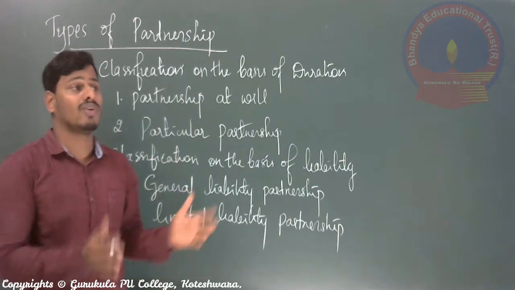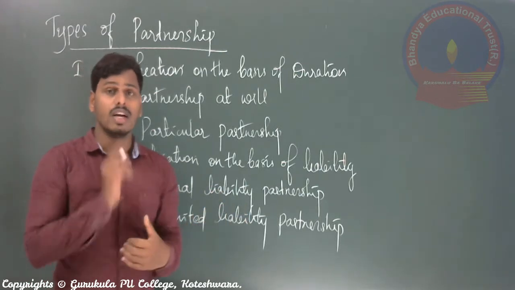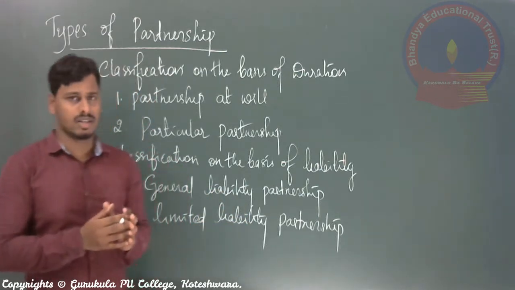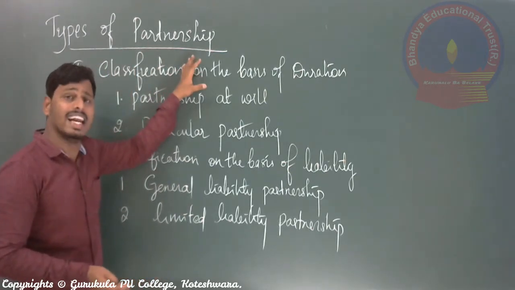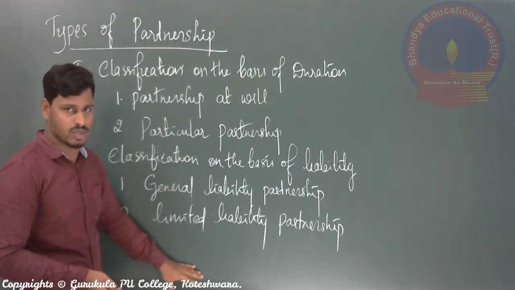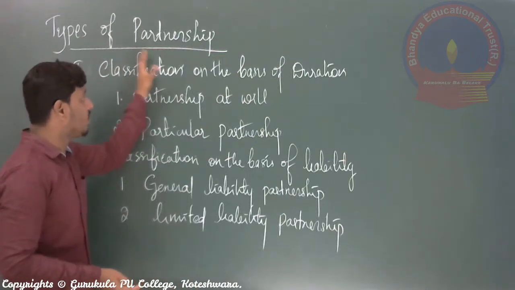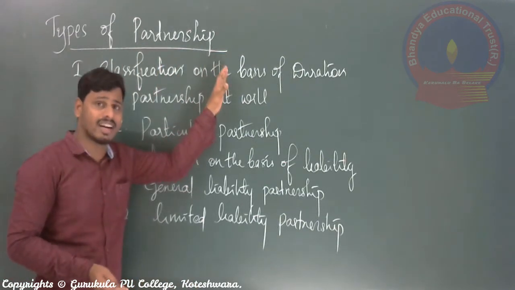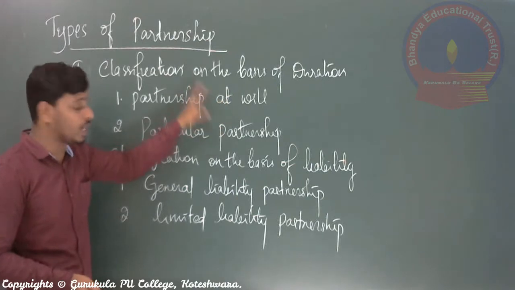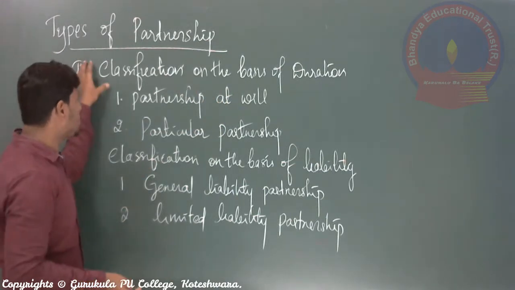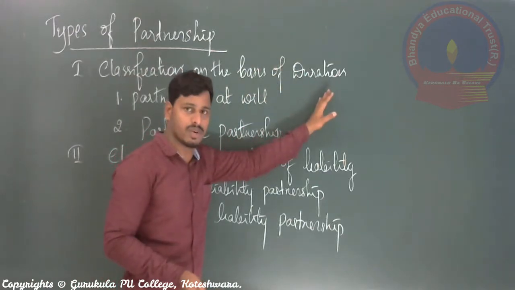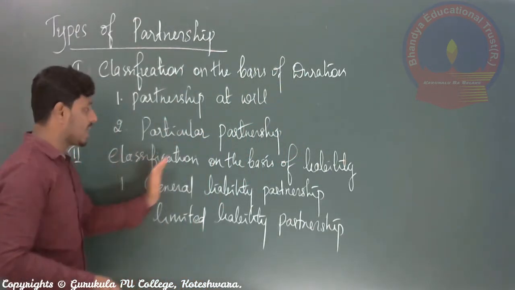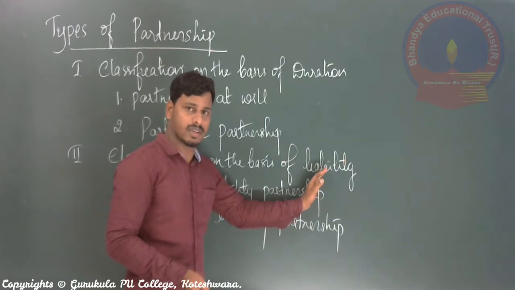Which kind of form of partnership business can we see outside, right? Partnership businesses are generally classified into two categories, right? Partnership firms or partnership businesses are generally classified into two types. One is classification on the basis of duration. The second is classification on the basis of liability, right?